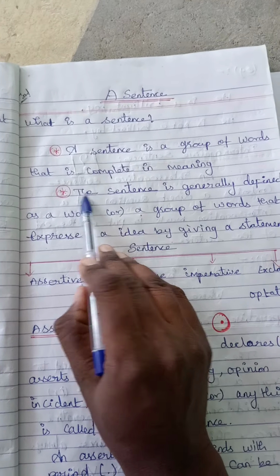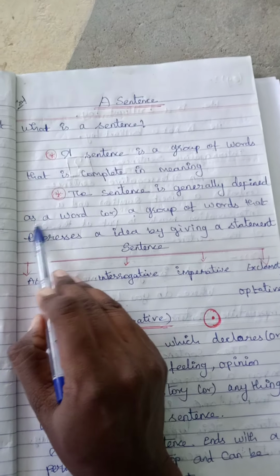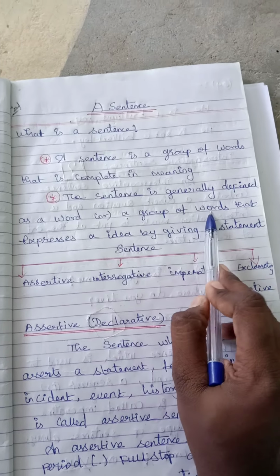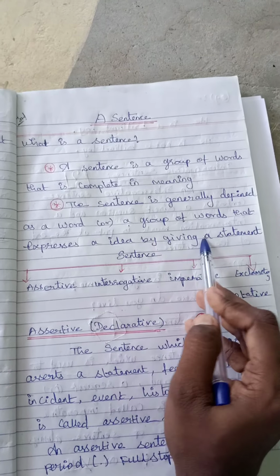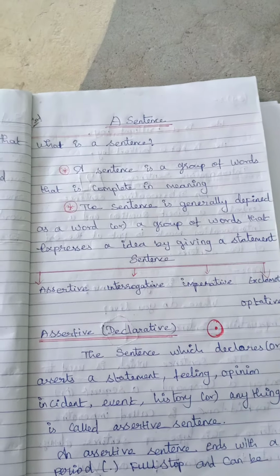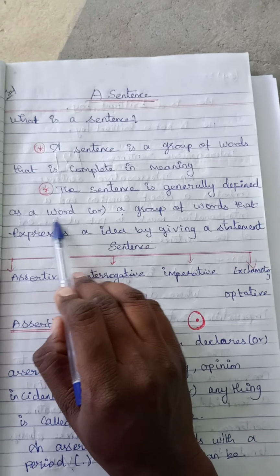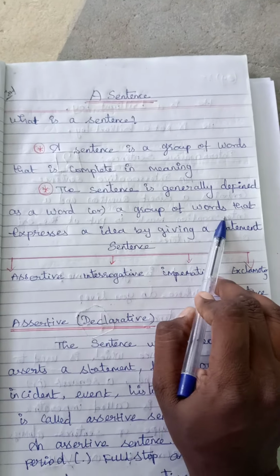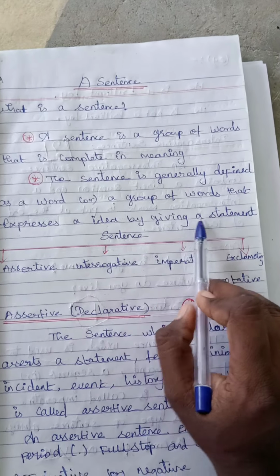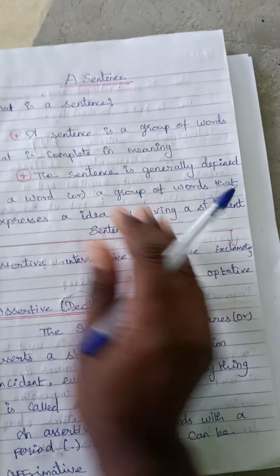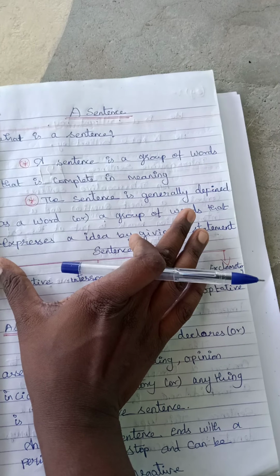The sentence is generally defined as a word or a group of words that expresses an idea by giving a complete statement. A statement means one sentence or one meaningful action or something else.